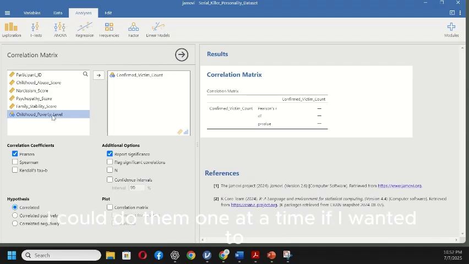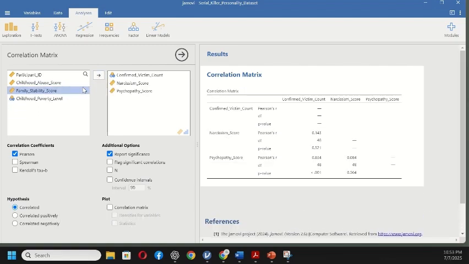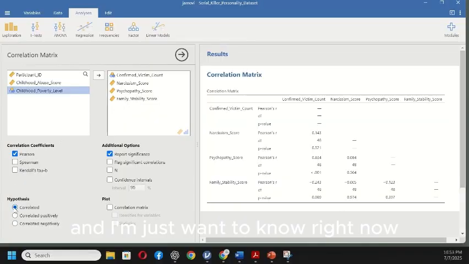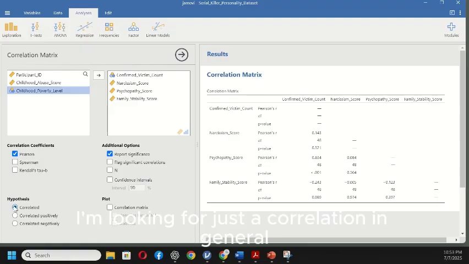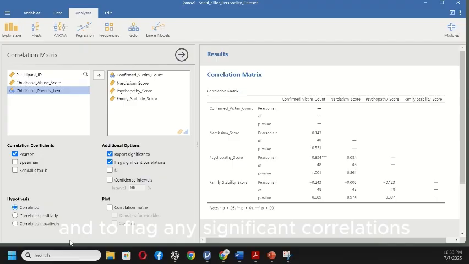I could do them one at a time if I wanted to, but I'm going to actually take several of them. Do those three. I'm going to run a Pearson's correlation, and I just want to know right now if they're correlated. So if I select correlated down here, I'm looking to see if it is a two-tailed test. I'm looking for just a correlation in general. I'm going to tell it to report significance and to flag any significant correlations that they find along the way.